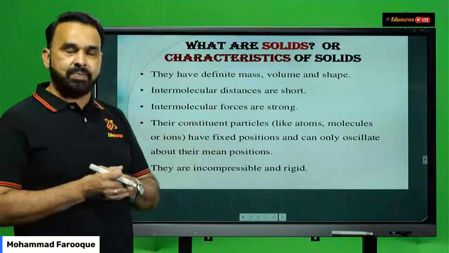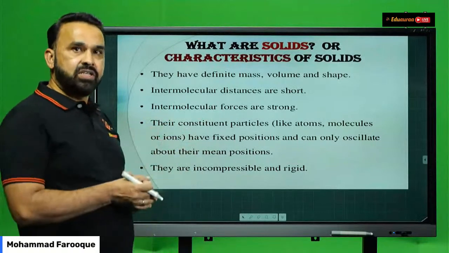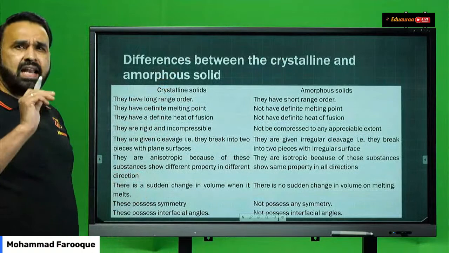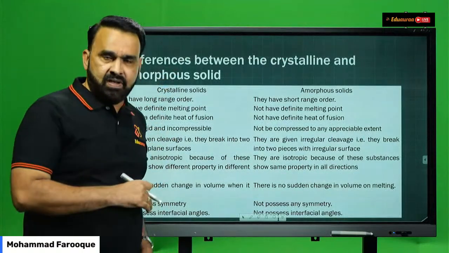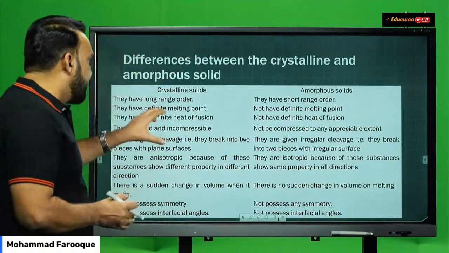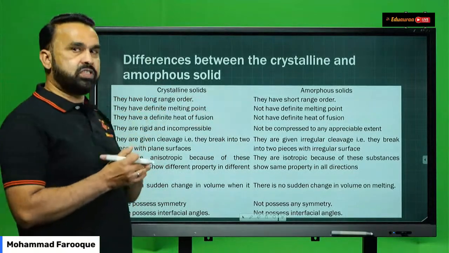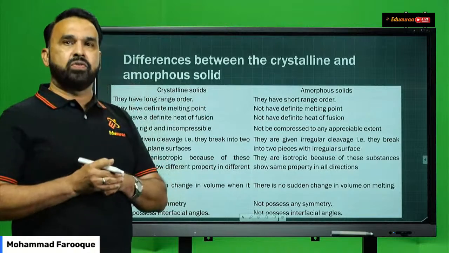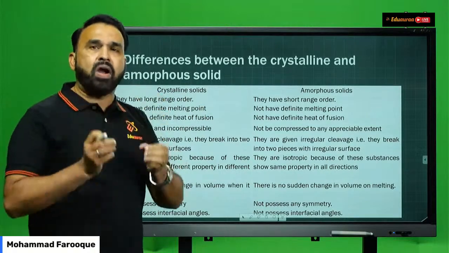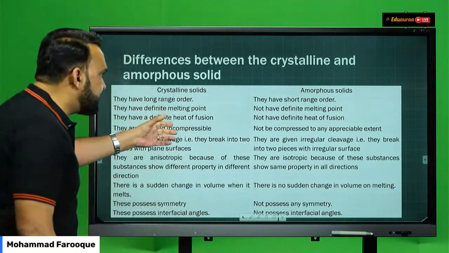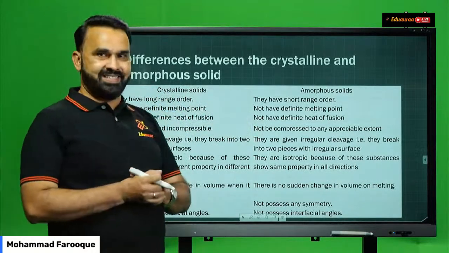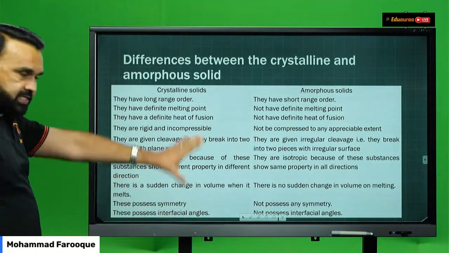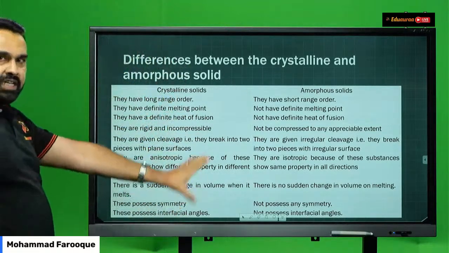Once you have understood, students, the properties or characteristics of solids, let us move into the next concept of the chapter, that is the classification of solids. Now, solids are broadly classified into two types. Which are the two types? That is crystalline solids and amorphous solids. Now, from the examination point of view, students, you should know the important points of differences between crystalline and amorphous solids. Yes, students? Now, this table in front of you is just all the points of differences which you have to remember.